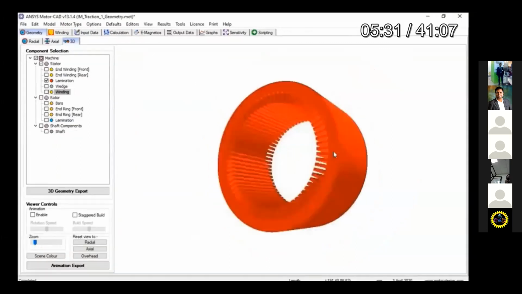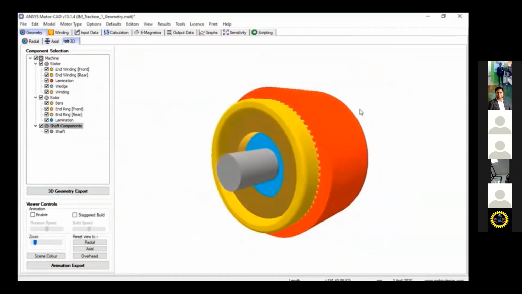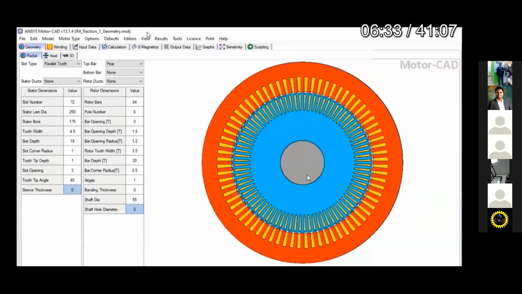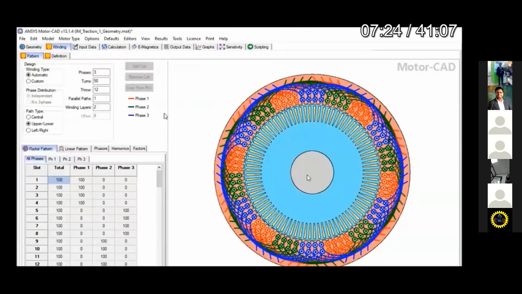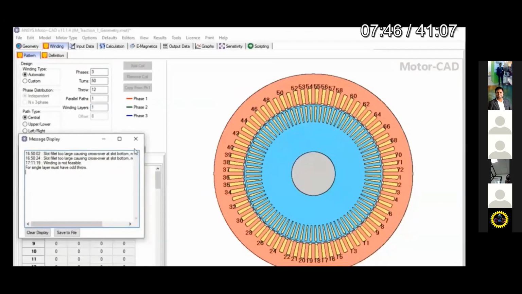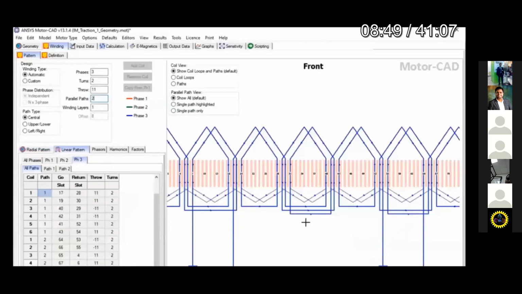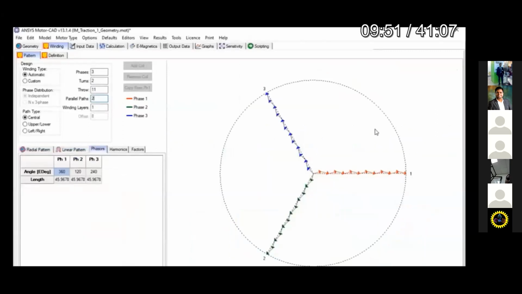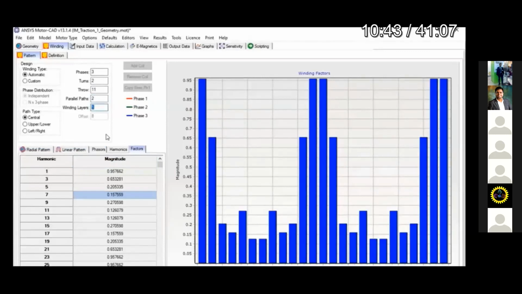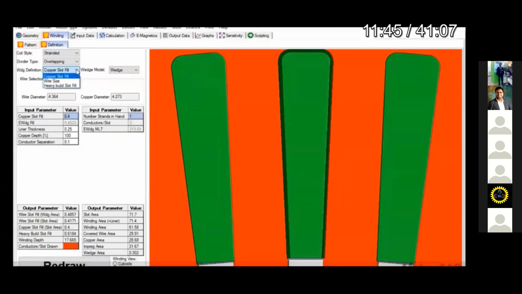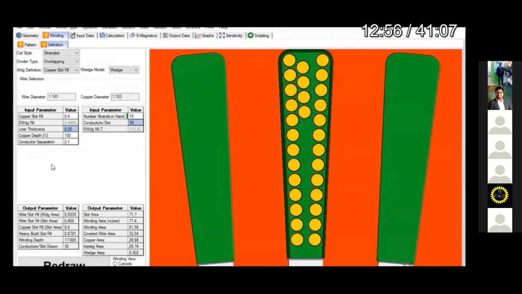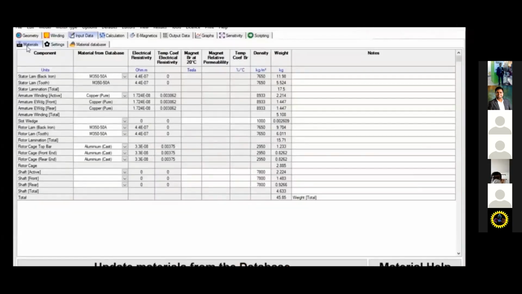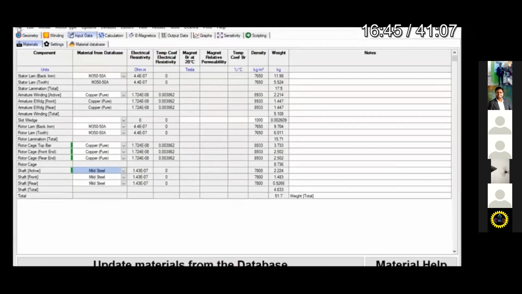And this is the 3D model. Then we can also export it, and we can do the same analysis, like setting the winding. You can also set the windings, and you can do the harmonic analysis. And this is the winding definition, like what the diameter was. You can also set the material of the induction machine, stator and the rotor. And then you can see the weight of your overall machine.